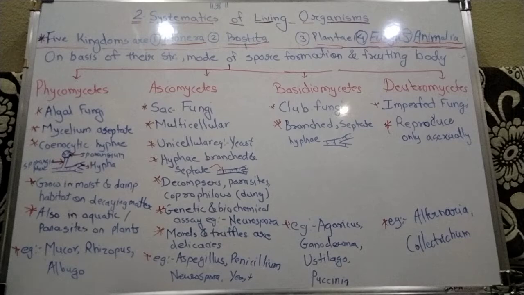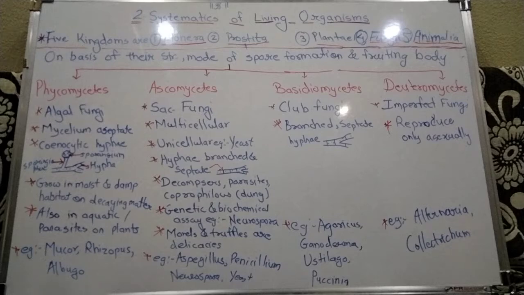Then useful fungi: mushroom, which is used as food. Yeast, which we all know is used in bakery and beverages. Penicillium is used for antibiotic production. Then harmful fungi also exist, which cause diseases in plants and animals. Example: Puccinia.